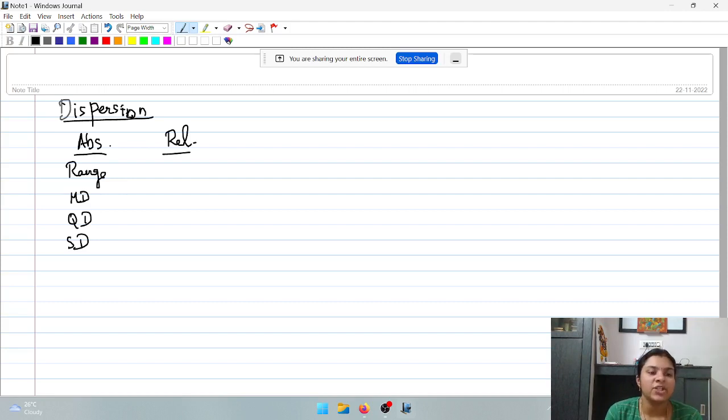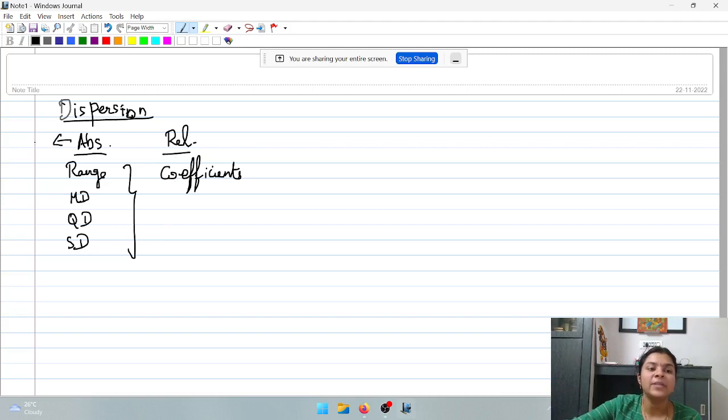Range, mean deviation, quartile deviation and standard deviation are the four measures of dispersion which are absolute measures. And for everything you will have coefficients: coefficient of range, coefficient of mean deviation, coefficient of quartile deviation and coefficient of variation when it comes to standard deviation. They are all the relative measures.